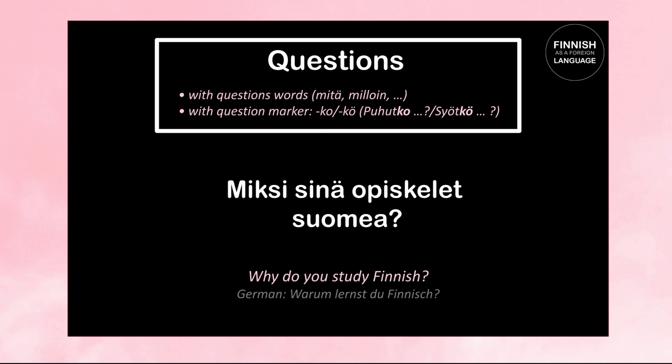Miksi sinä opiskelet suomea means, why do you study Finnish? Miksi, why, it's a question word. Sinä means you. Opiskelet is our verb. It's the second person singular present tense of the verb opiskella, which means to study. And suomea here means Finnish, standing in the partitive case because of the verb opiskella. So let's repeat. Miksi sinä opiskelet suomea? Why do you study Finnish?